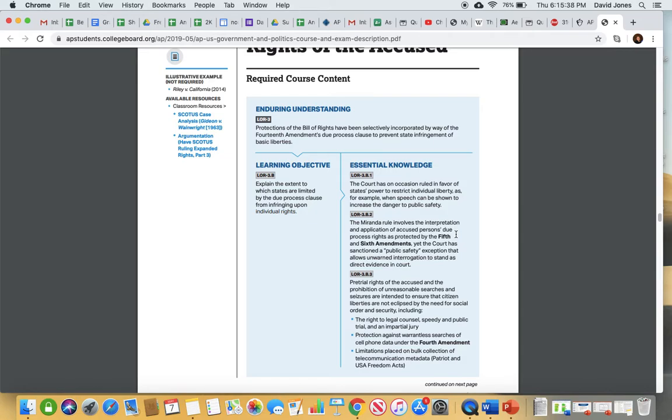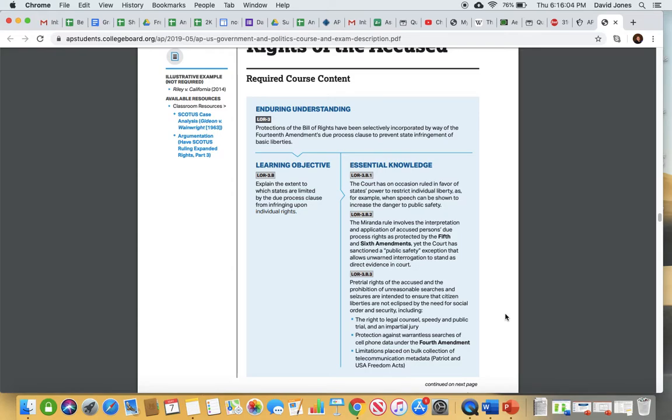Down at the bottom, it talks about pre-trial rights of the accused, and the prohibition of unreasonable search and seizures are intended to ensure that citizen liberties are not eclipsed by the need for social order and security, including the right to legal counsel. Okay, so everybody has the right to an attorney. That was established in Gideon versus Wainwright. You have the right to a speedy and public trial, and you have the right to an impartial jury of your peers. So a jury that doesn't already believe that you're guilty.